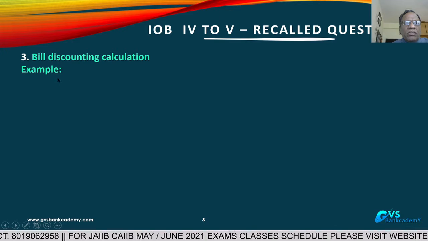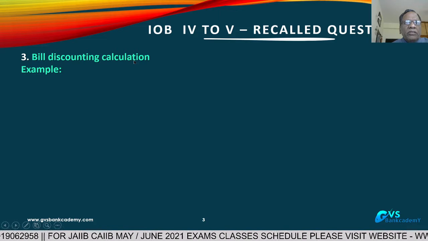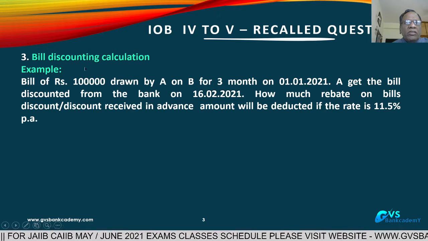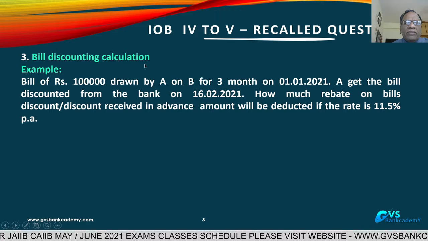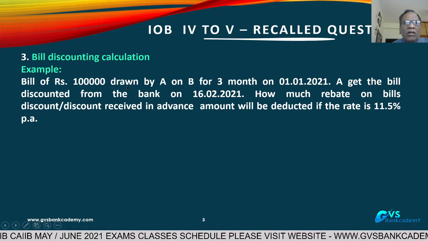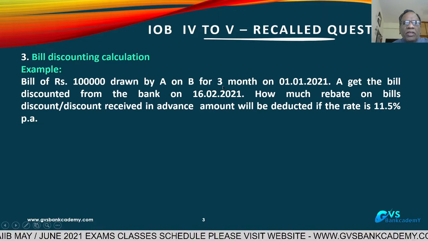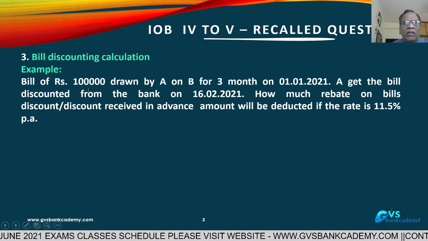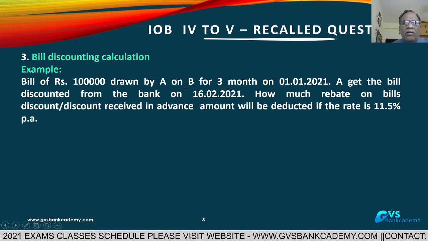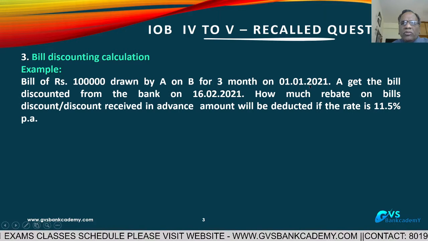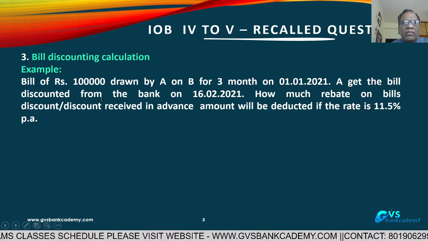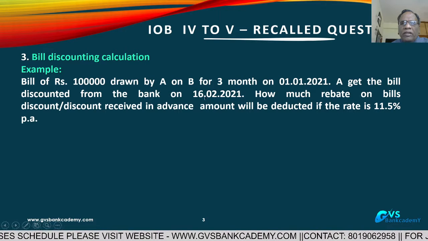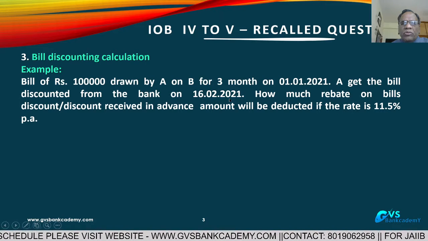Bills discounting. This is generally a practical question. Based on an example I am discussing how we do bills discounting in banks. A bill of 1 lakh drawn by A on B for 3 months on 1st January 2021. A went to the bank and discounted the bill on 16/2/2021.